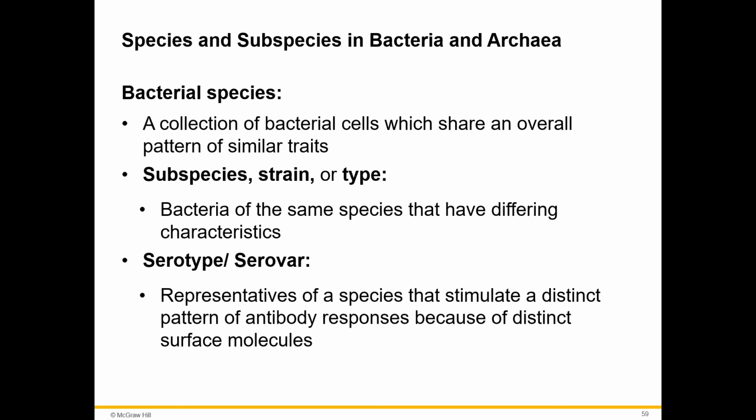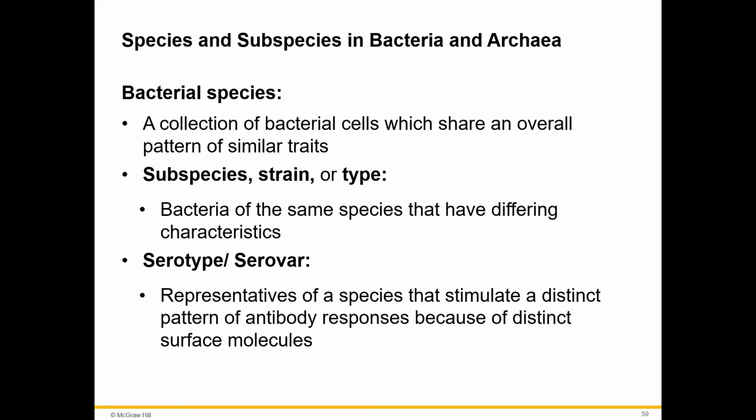Usually when we talk about human pathogens, person A could have a Staphylococcus aureus infection. Person B could also have a Staphylococcus aureus infection, but they could be infected with different strains of that bacterium. And we can assign it a strain number based on the person that we isolated from. Now, a serotype or a serovar talks about representatives of a species that stimulate a distinct pattern of antibody responses because of distinct surface molecules.